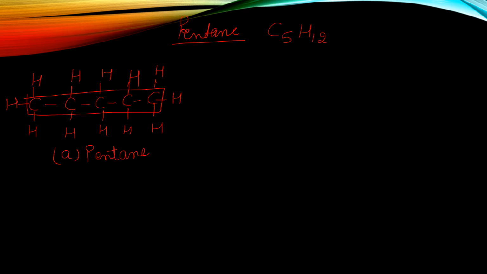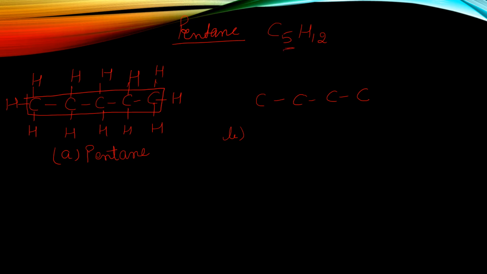Now what is the second structure possibility? In the second structure we will reduce the number of carbons in the chain. In the first structure we have taken 5 carbon atoms. Now we will take a chain of 4 carbon atoms: 1, 2, 3, 4. But according to the general formula, how many carbons are in pentane? 5 carbons.